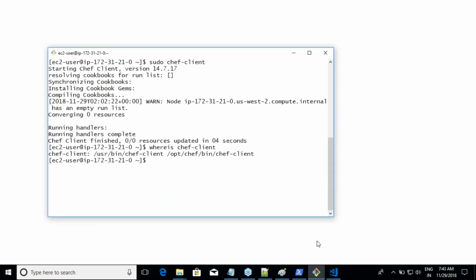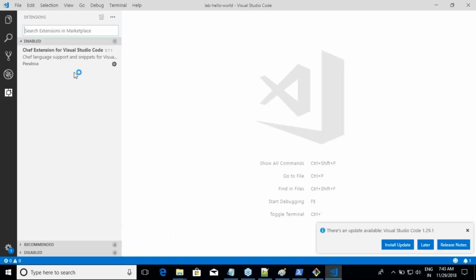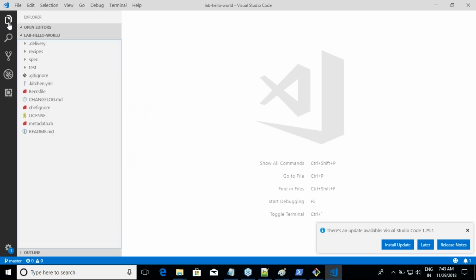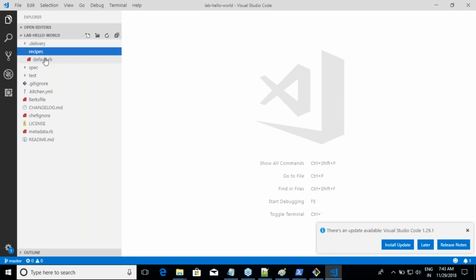Good. So install that extension, and if you see, this is the only extension which we have. And now once you have this extension, it is very easy to work on Chef. Even if you don't have that extension, it is easy, but this will help you. This will save time, right? For example, I'll just show you what that extension does.